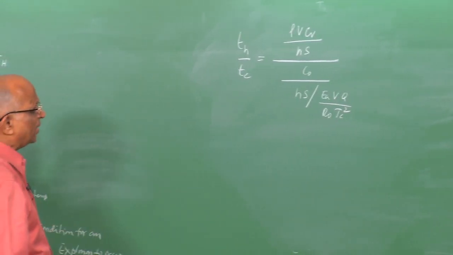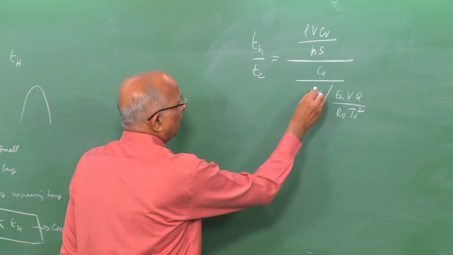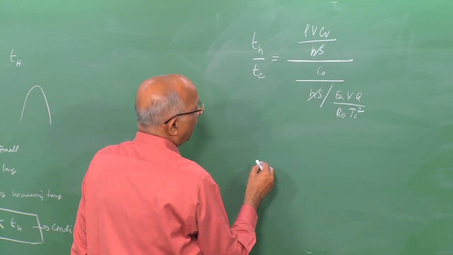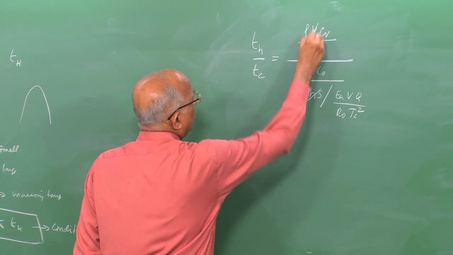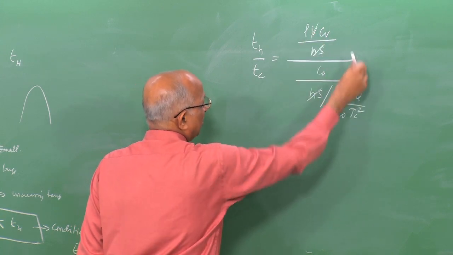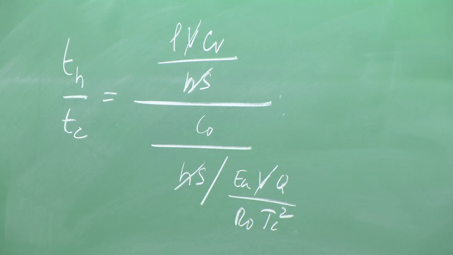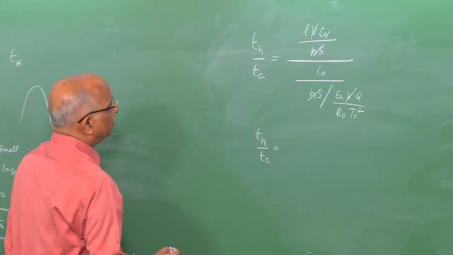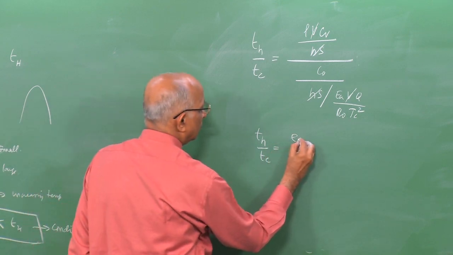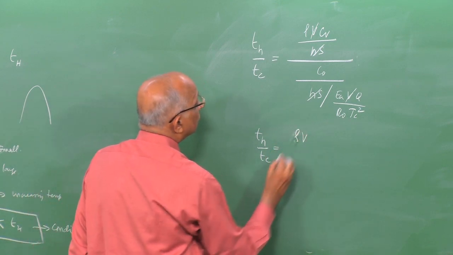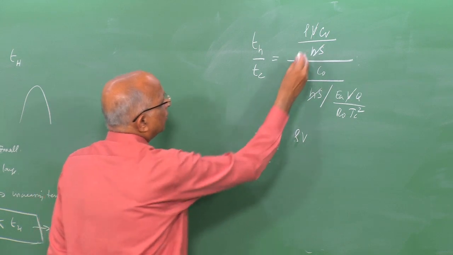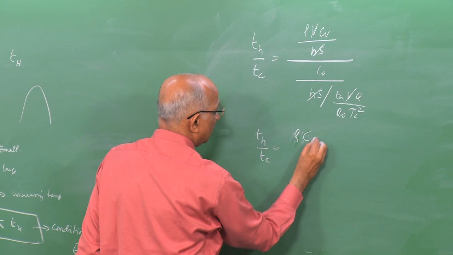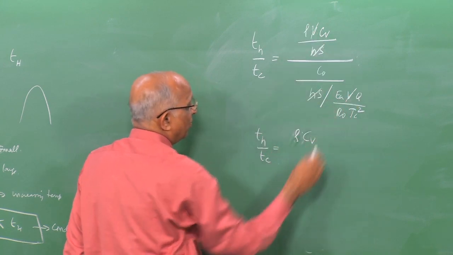I want to simplify this, and therefore, I note, well, Hs should go on the numerator and this gets cancelled. I also get, well, the volume and volume get cancelled because this comes in the denominator, this goes in the numerator. Therefore, I get Th by Tc as equal to rho V, rho V gets cancelled with V over here.